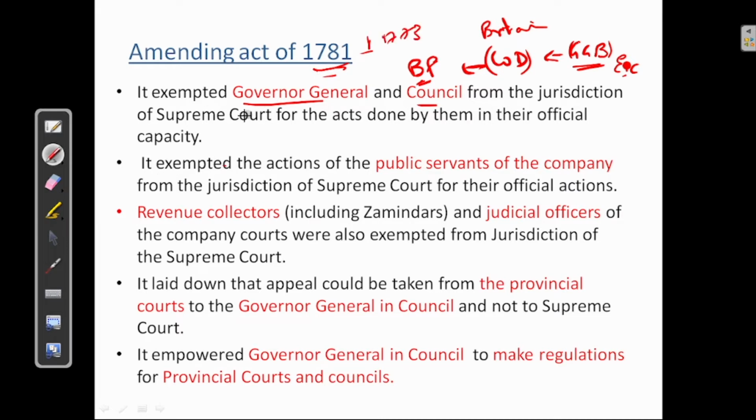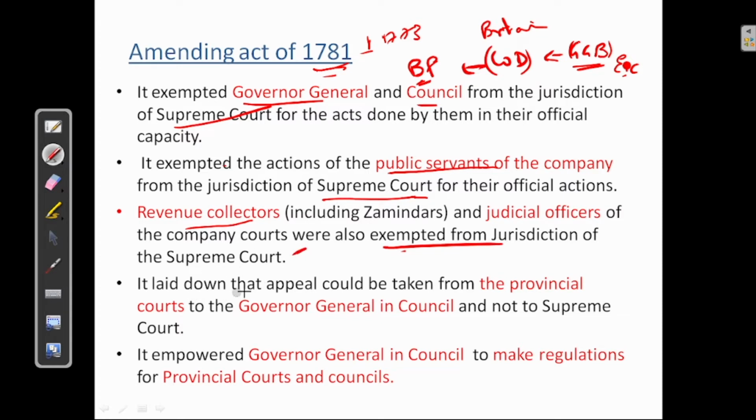Okay, now let us see all of them. It exempted GG and Council from the jurisdiction of Supreme Court. Next, it exempted the actions of the public servants of the company from the jurisdiction of Supreme Court, so that there will not be any delay. Revenue collectors and judicial officers of company courts were also exempted from the jurisdiction of Supreme Court.